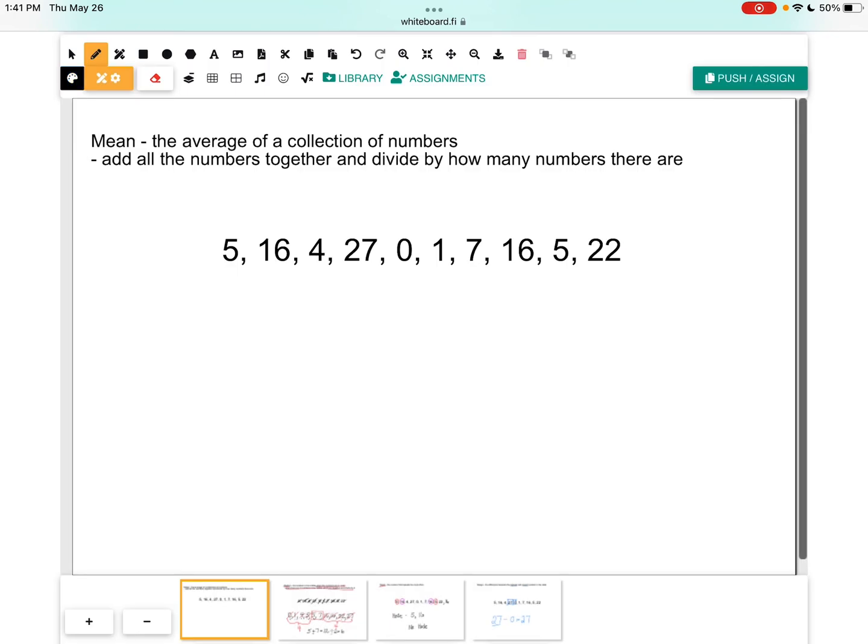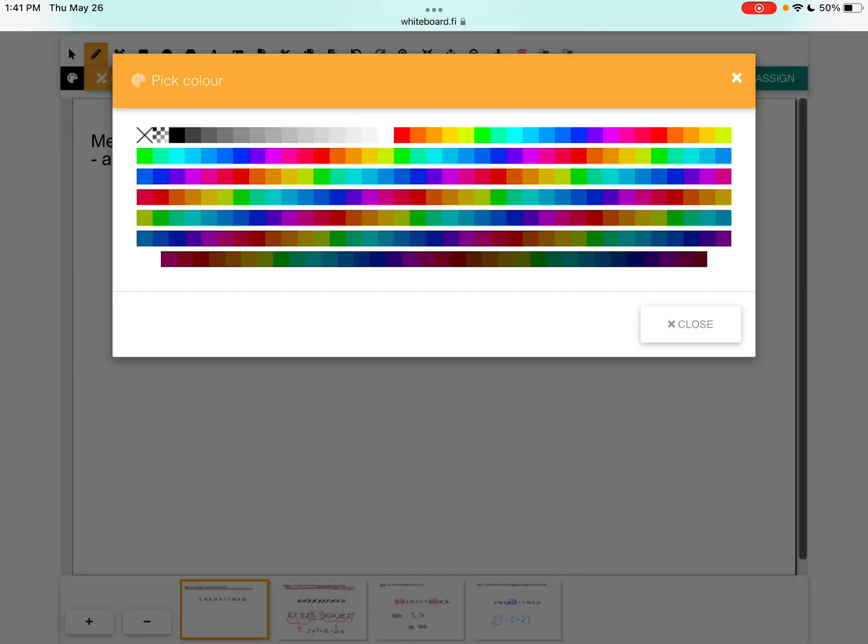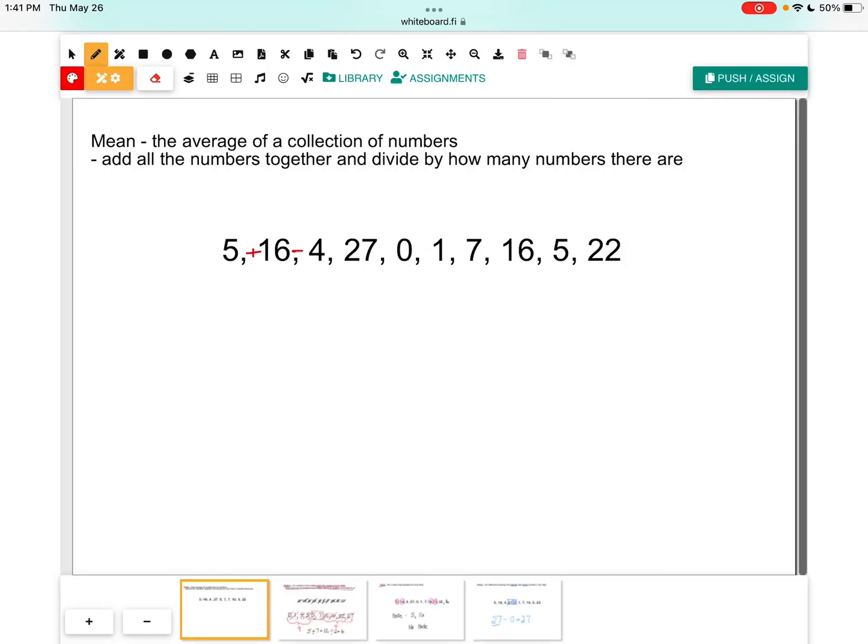So the mean is the average of a collection of numbers. And to find the average of something, we add all the numbers together and divide by how many numbers there are. So what we're going to be doing, here I'll switch colors so you can see it, is we're really going to be adding all these numbers together. 5 plus 16 plus 4 plus 27 plus 0 plus 1 plus 7 plus 16 plus 5 plus 22.